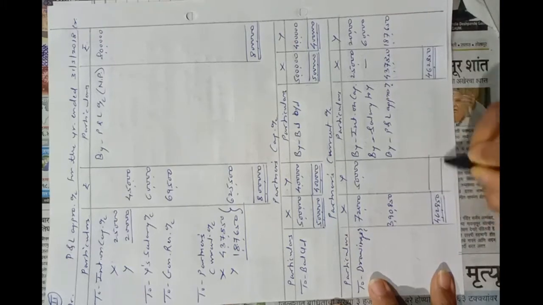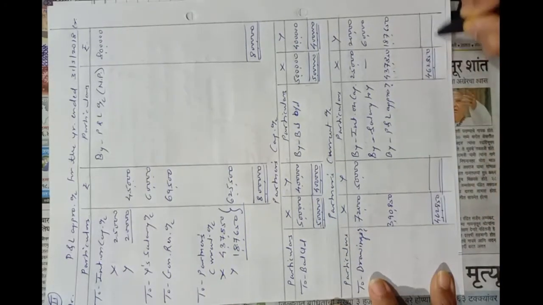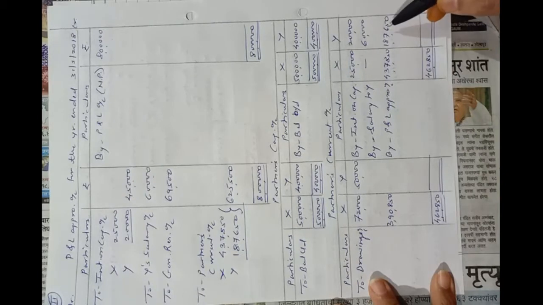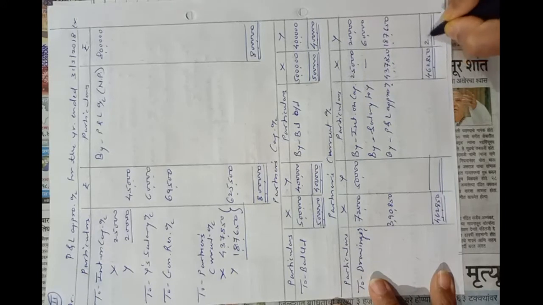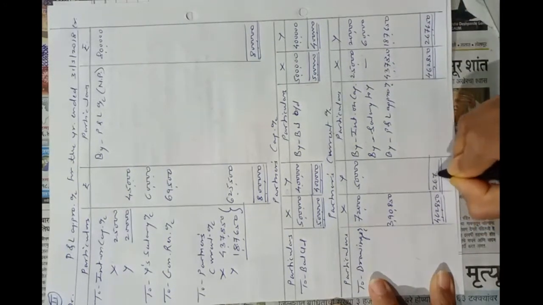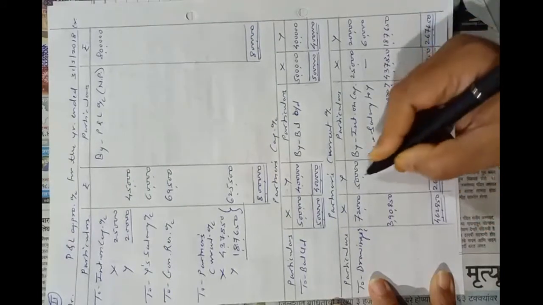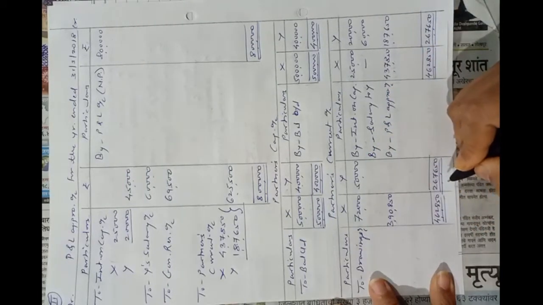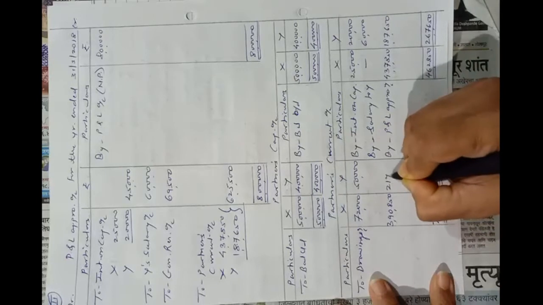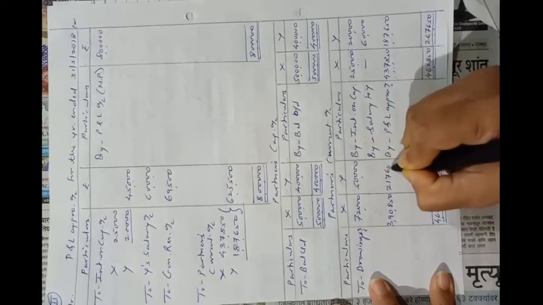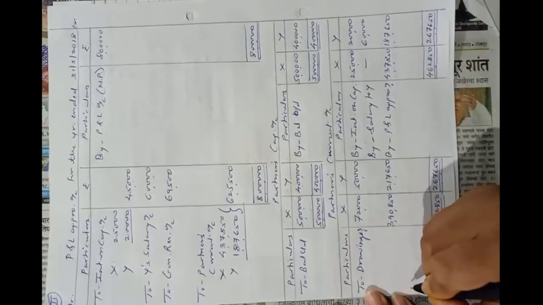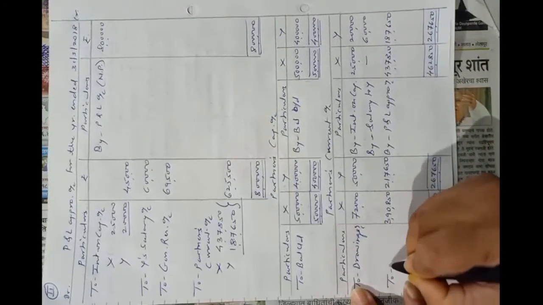Now in case of Y, credit total is 2,67,650 minus 50,000, so it is 2,17,650. To balance carried down.